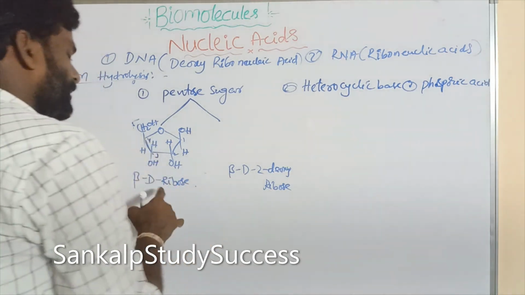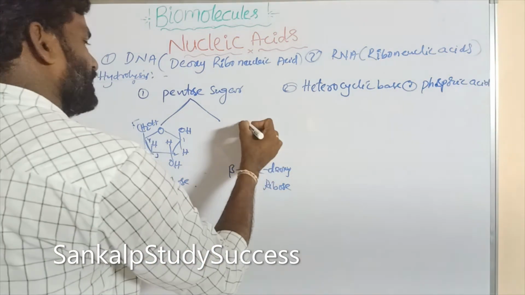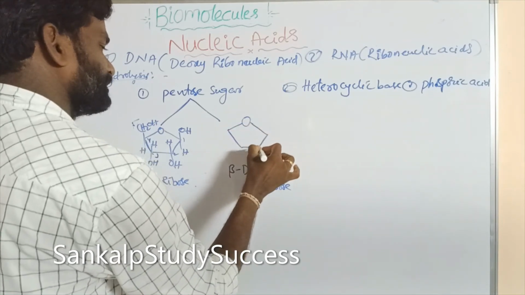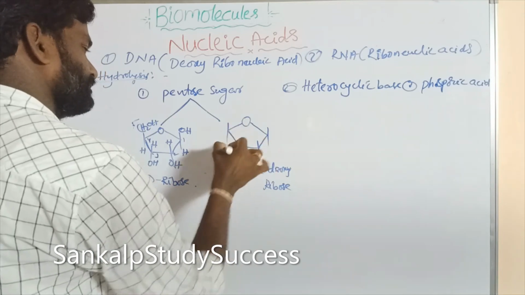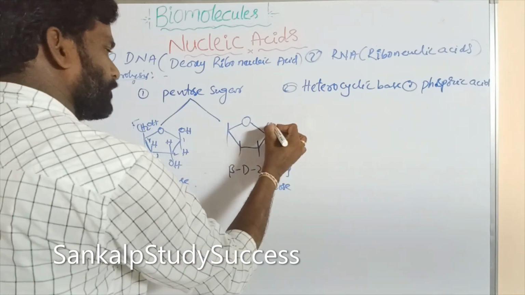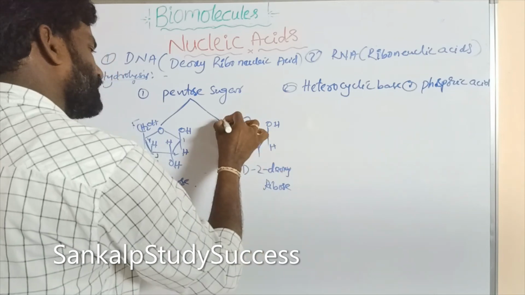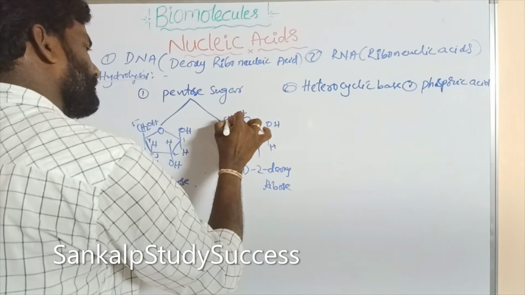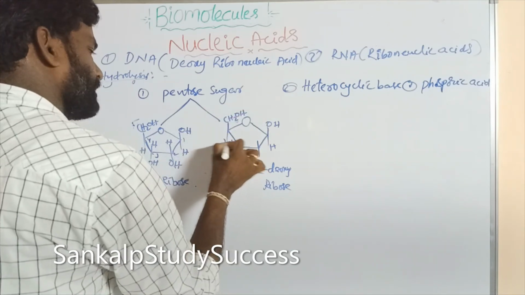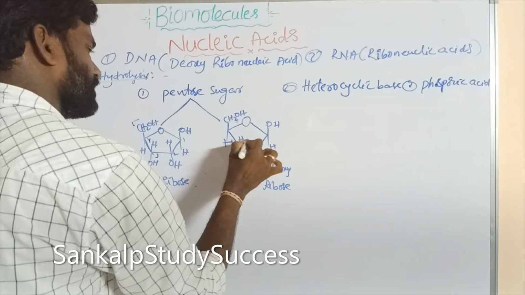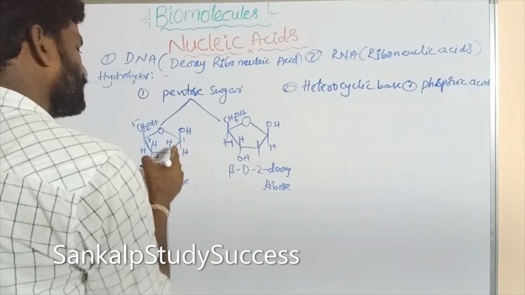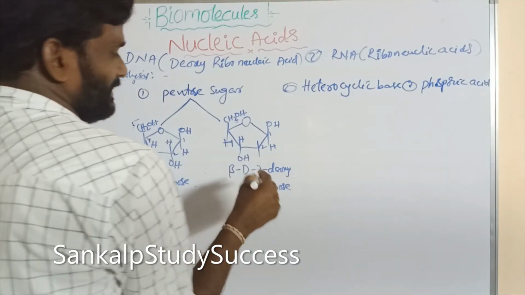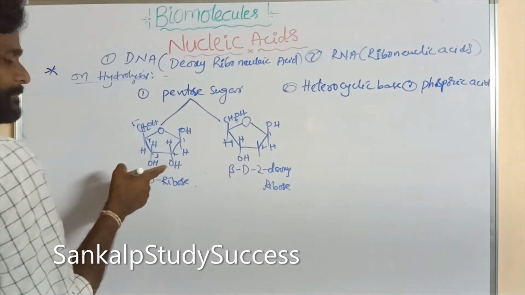Now beta D 2-deoxyribose is the same, but a small change occurs in this structure. At the second carbon, deoxy means removal of oxygen, absence of oxygen.